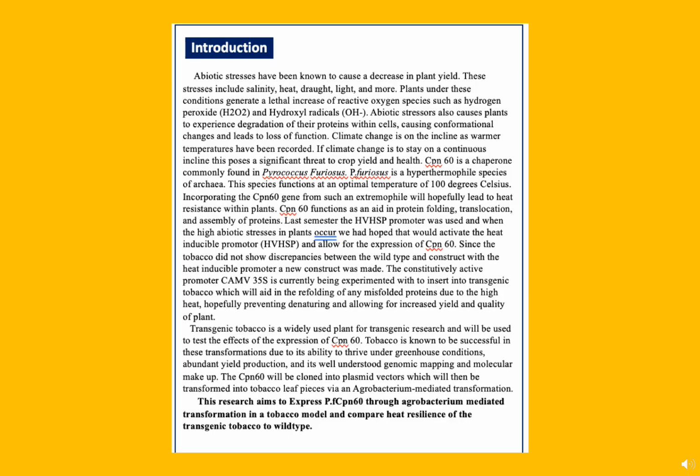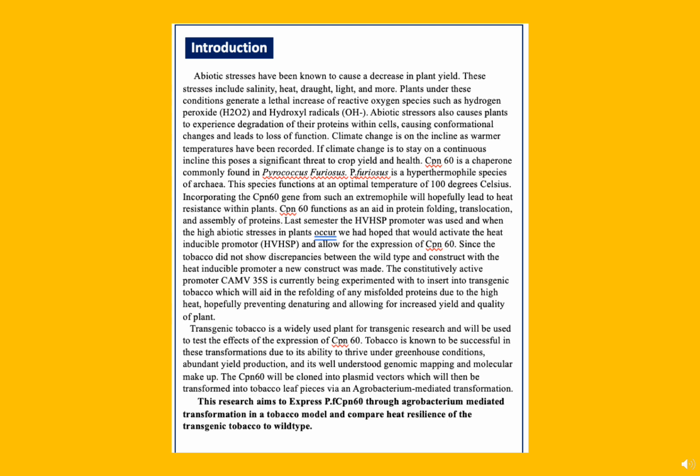temperatures. Chaperone 60 is a heat shock protein commonly found in Pyrococcus furiosus. Pyrococcus furiosus functions at an optimal temperature of 100 degrees Celsius. Incorporating the chaperone 60 gene from such an extremophile will hopefully lead to heat resistance with plants. It is also expected that when our gene is active, there will be protein and membrane integrity, and it will not undergo degradation due to the high heat.